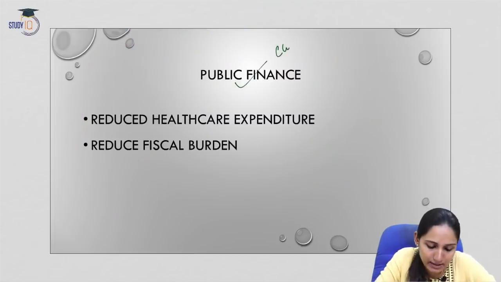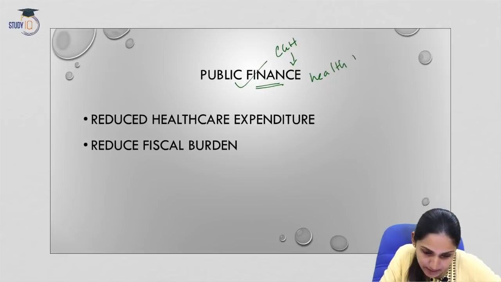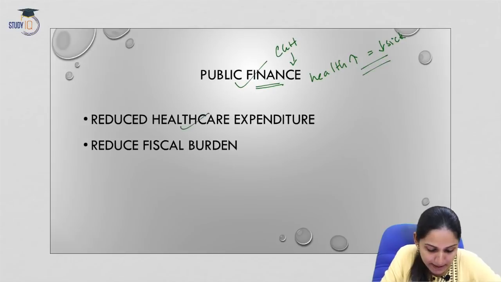Now let us see what is the connection of CGH with that of public finance. The improvements in public health will definitely reduce the extent to which people get sick. So when public health services improve, this means fewer people will get sick. So this means that there is reduced healthcare expenditure.